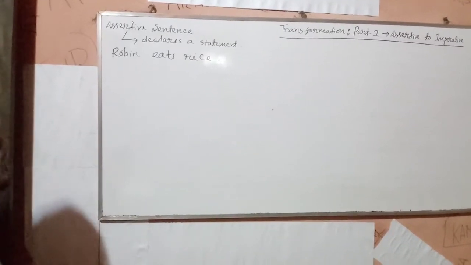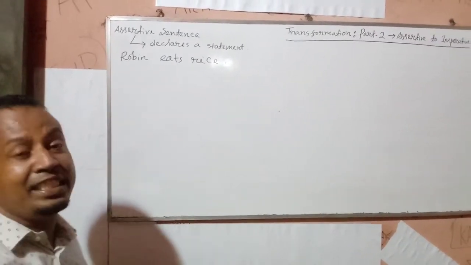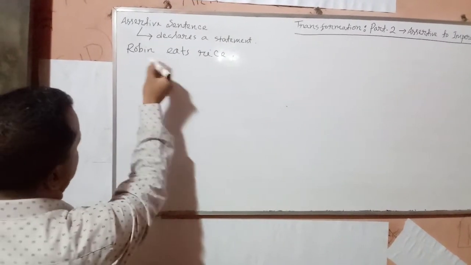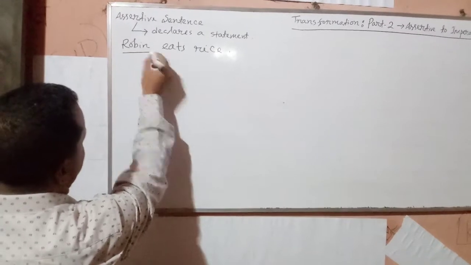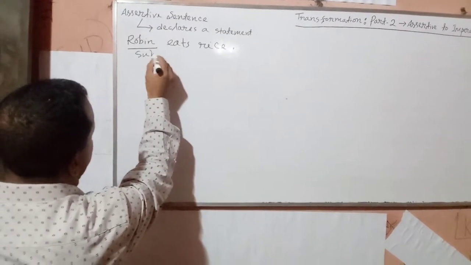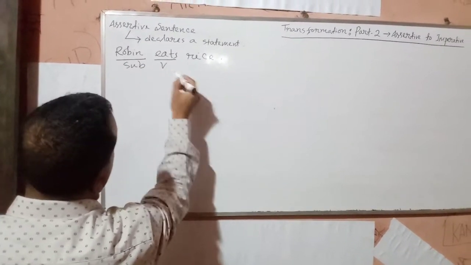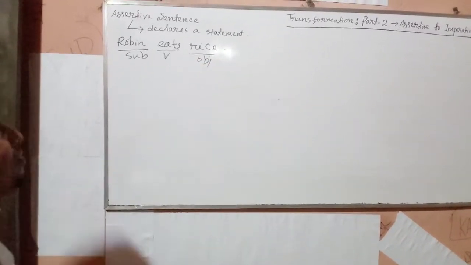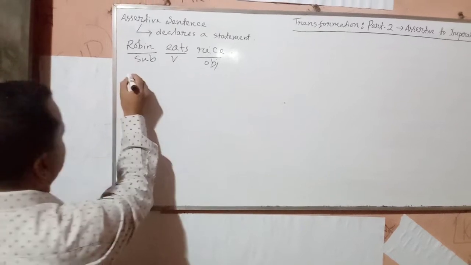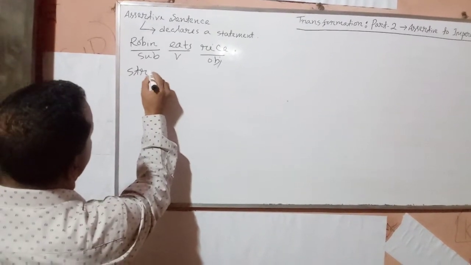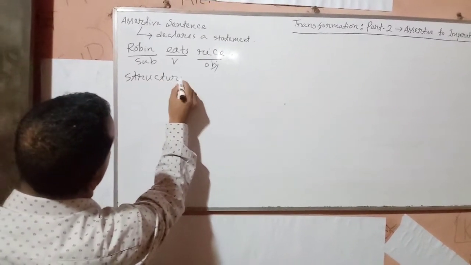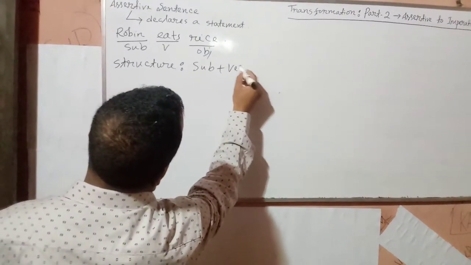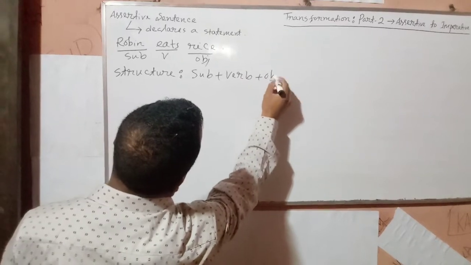Here, Robin eats rice is an example of an assertive sentence. Now, mark it. Robin is the subject, eats the verb, rice the object. Now we can write the structure. Subject plus verb plus object.